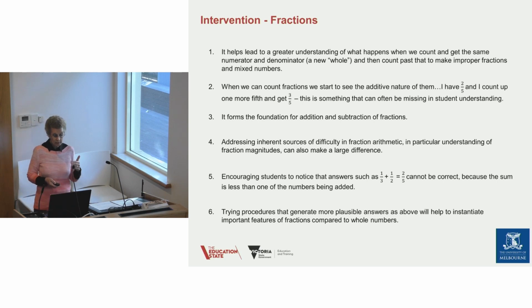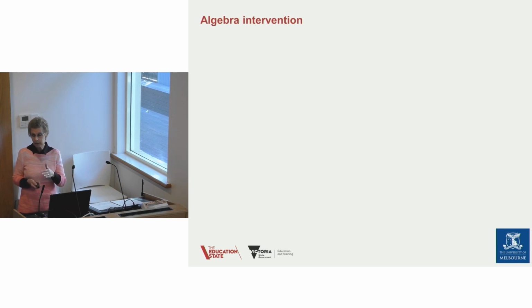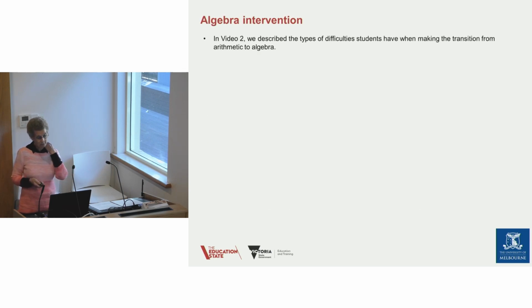And then you might encourage them with some plausible answers. You might say, well, supposing we were to take and cut up this circle into sixths, and then we've got a third, which will be 2 sixths, and a half, which is 3 sixths, that's 5 sixths. That's nearly the whole, so it can't be 2 fifths.